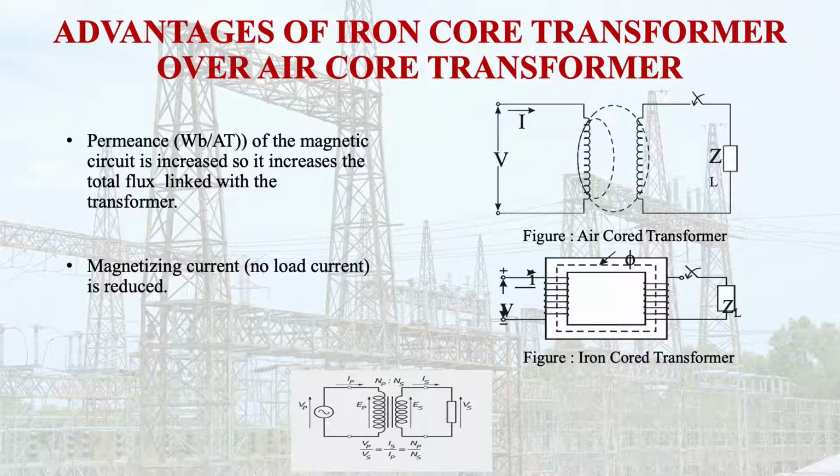So this can be achieved using the iron core over the air core transformer. Then the magnetizing current, or no load current, is reduced when we use this iron core transformer, and then minimum flux leakage is there. So these are some advantages. Now let us see the construction of the transformer.